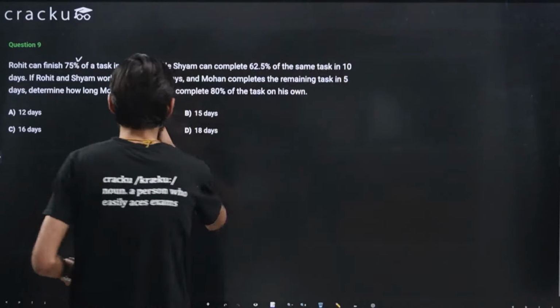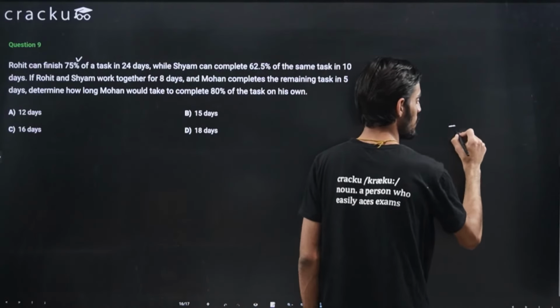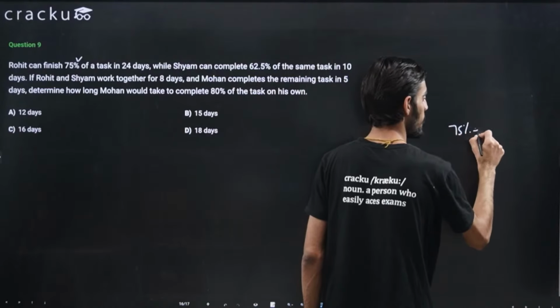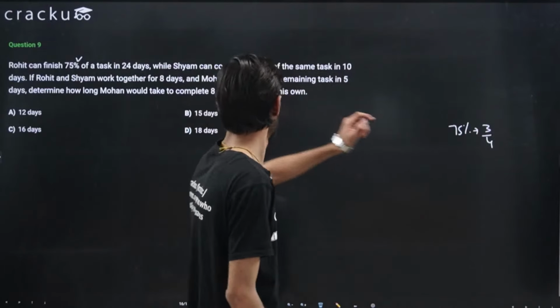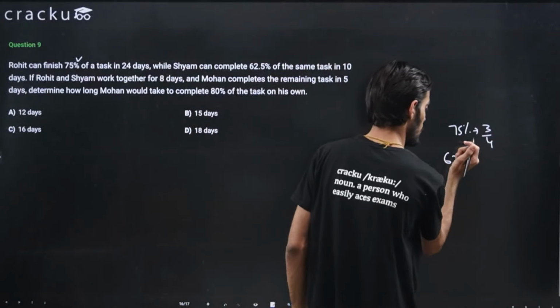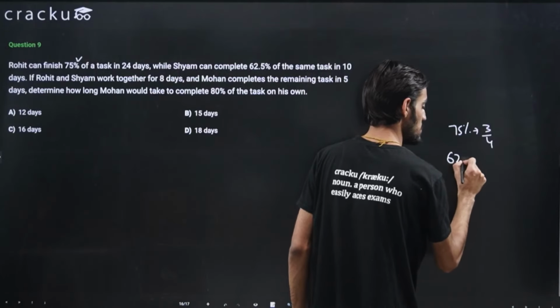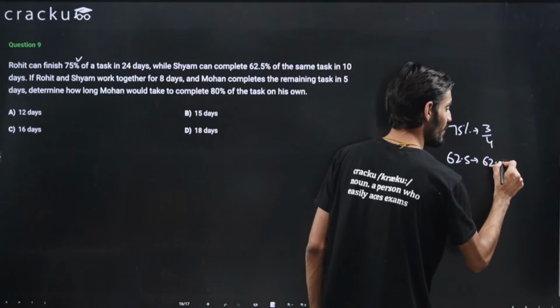So for that, we are given the percentages, again, let's convert them into fractions. 75% is 3 by 4, right? 75 by 100 will be equal to 3 by 4, and here it is 62.5. Even though you should know these percentages, let's try to convert it into a fraction.